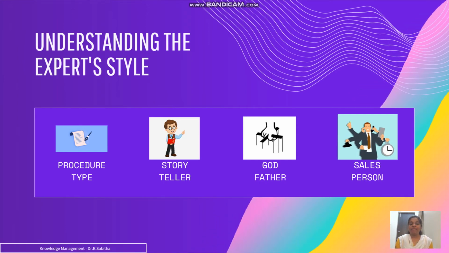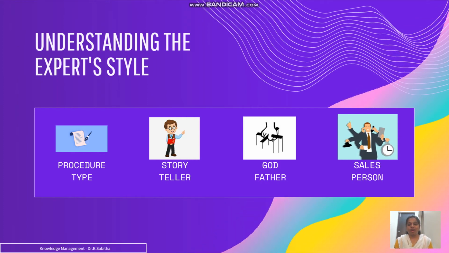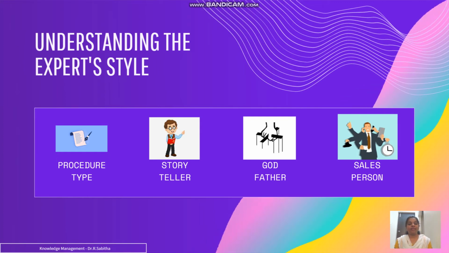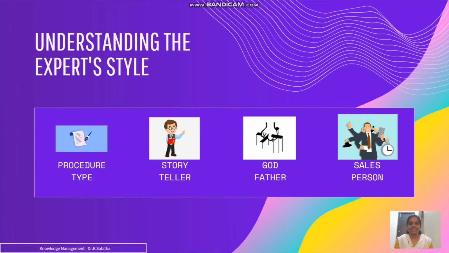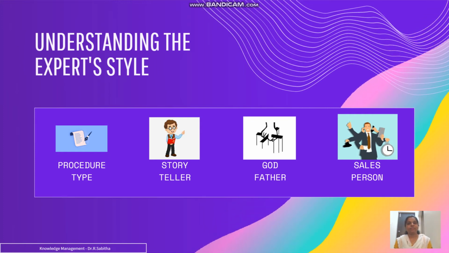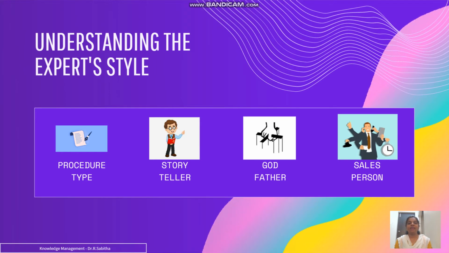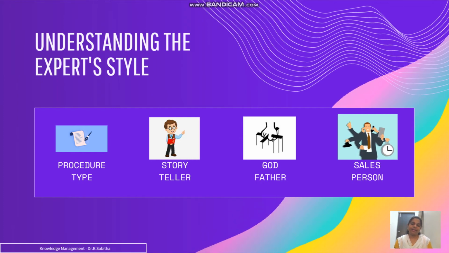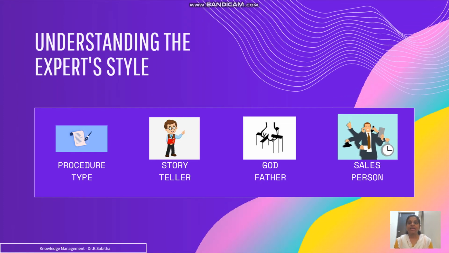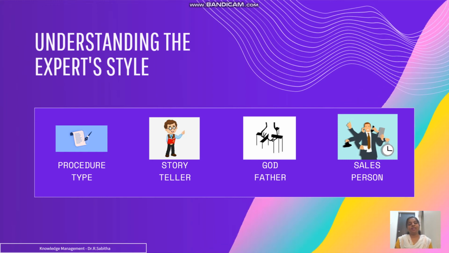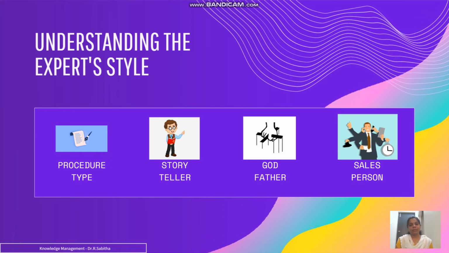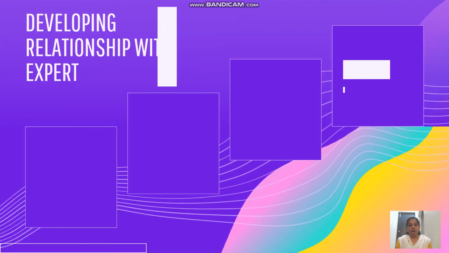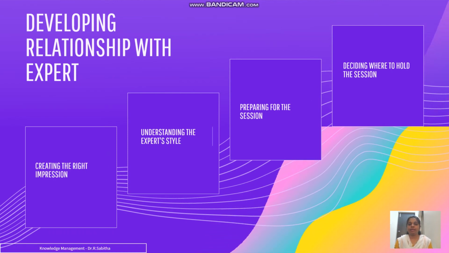Okay, and finally you have the salesperson type, where the expert will be keeping on the stand that whatever he says is right. It is like when a salesperson goes and sells something, he will always give only the positives about the product, and he will never conclude that his product is bad. Similarly, whatever question is posed by the knowledge developer, the expert will answer only from the salesperson point of view. So based on the style, the knowledge developer should pose questions.